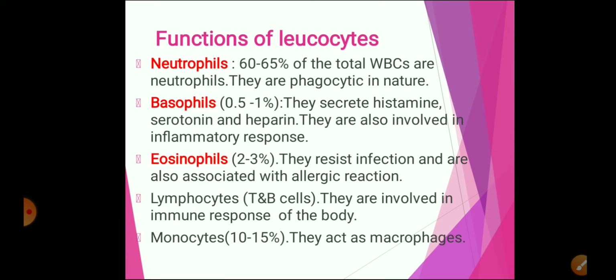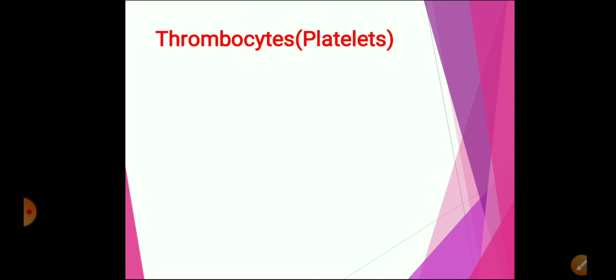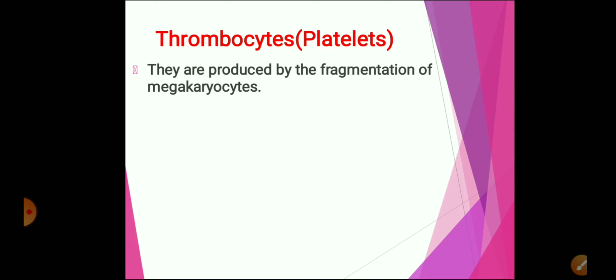Right? Now let's move on to the third type of formed elements, that is the platelets. Platelets are formed in the bone marrow as tiny cell fragments called thrombocytes. They are not complete cells, they are just fragments of cells, produced by the fragmentation of megakaryocytes, meaning big cells.